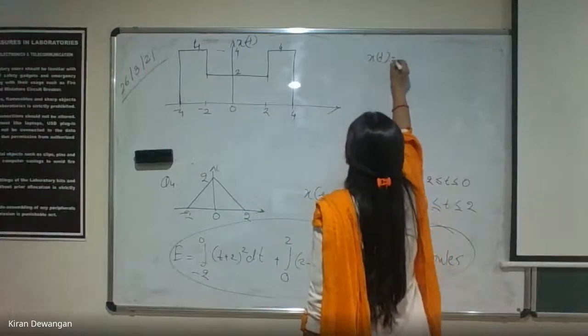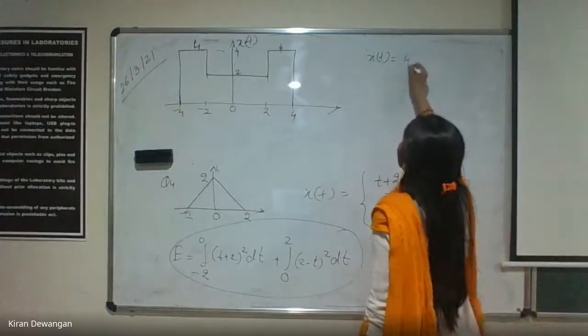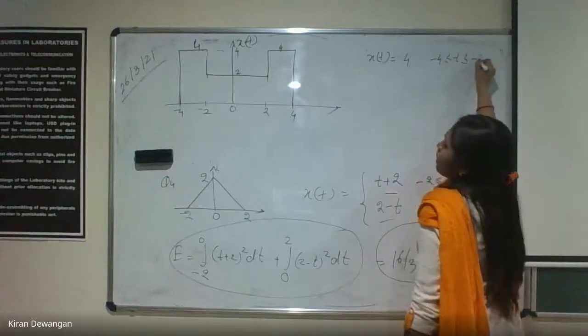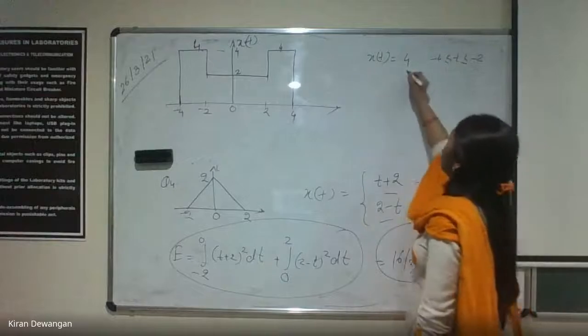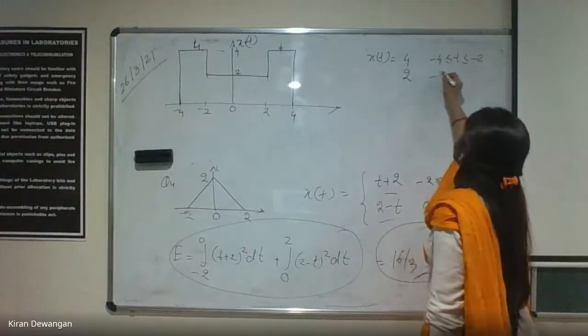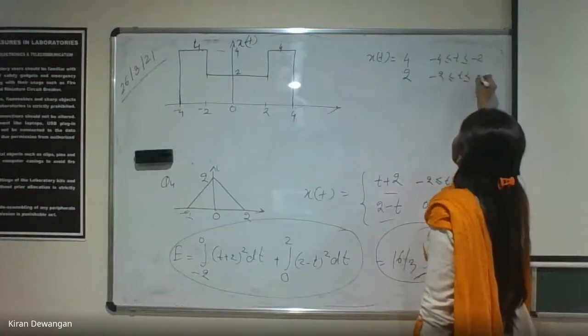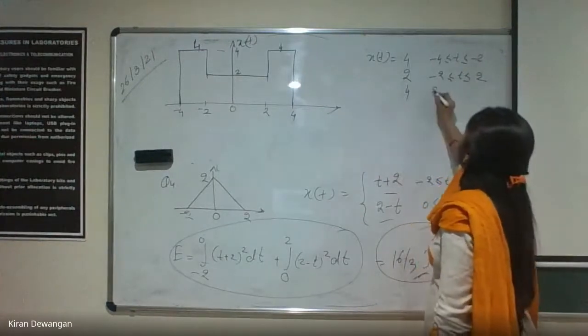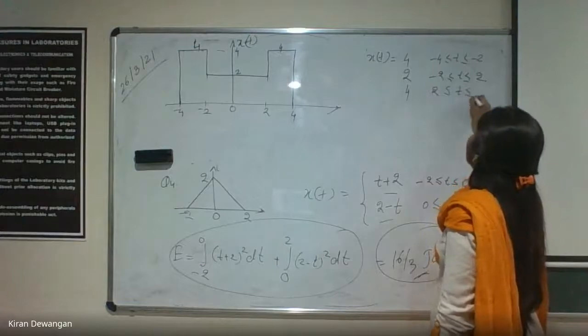Xt can be defined as 4 for -4 to -2. Clear? And the value is 2 between -2 to 2 and the value is again 4 for 2 to 4.